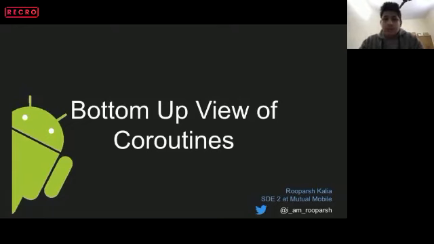Before we go into coroutines, I would like to discuss why exactly the need for coroutines came into existence. I'm assuming that all of you are from an Android background, so it would be really easy to relate to the terminology and all the issues that we Android devs have to face.